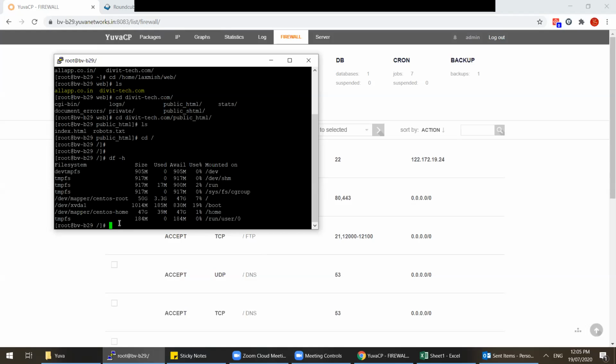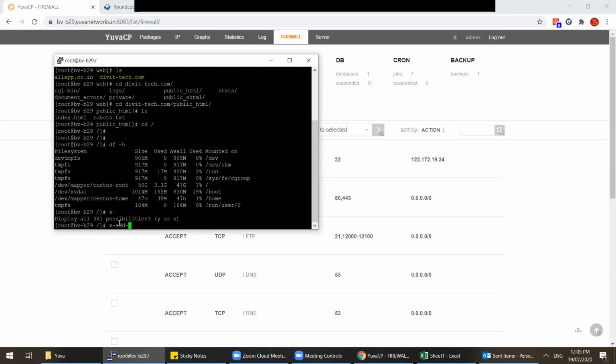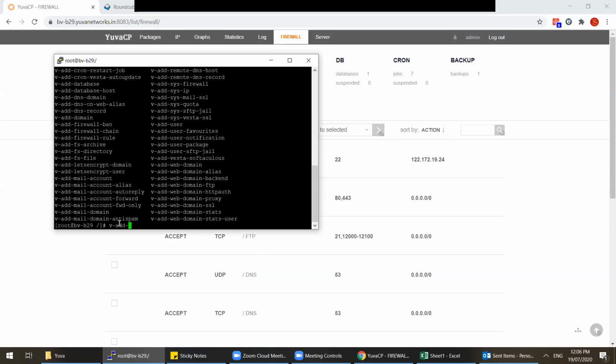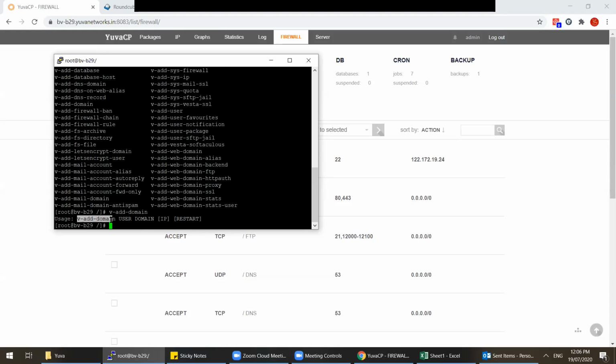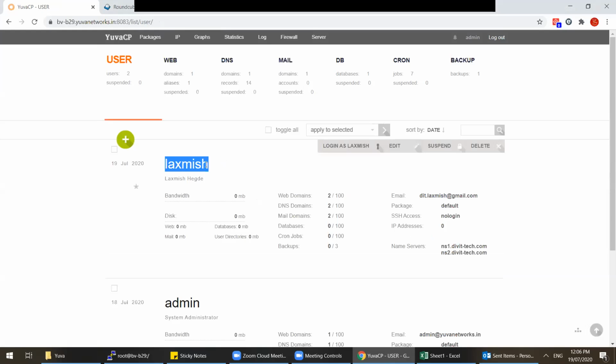Okay. And for this one, you wanted to add the domain through CLI, right? So v-add-domain. If you see, this is the format. We add domain. You have to put the username, the domain and IP. So if you do that, the domain will get added through CLI. So from your coding, you can call this function. Okay. So user will be this, Lakshmi's.